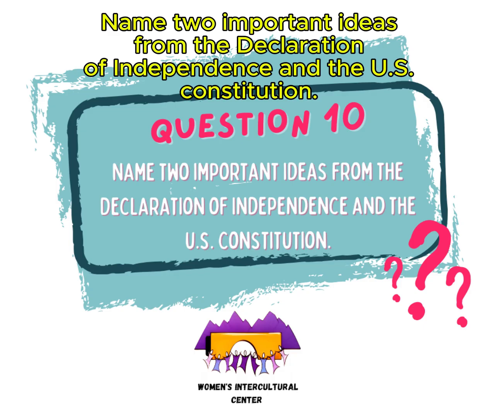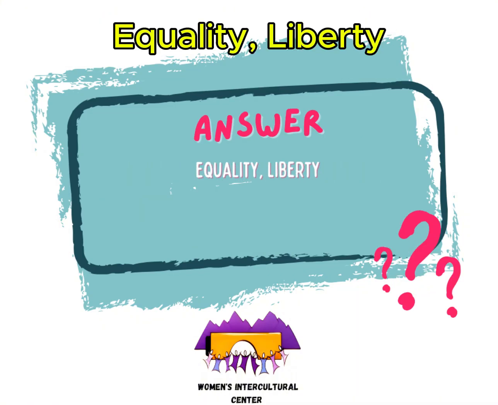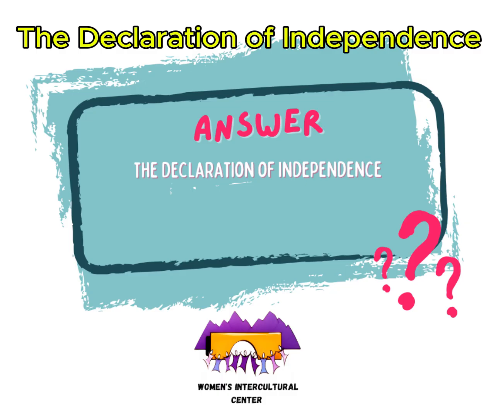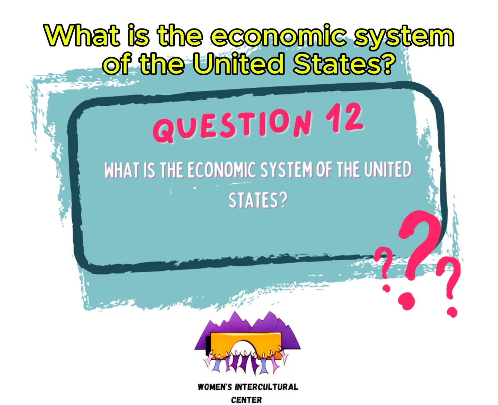Name two important ideas from the Declaration of Independence and the U.S. Constitution. Equality, liberty. The words life, liberty, and the pursuit of happiness are in what founding document? The Declaration of Independence. What is the economic system of the United States? Capitalism.